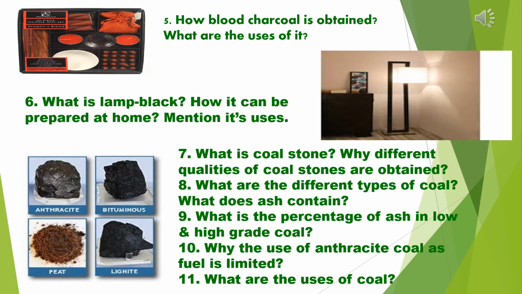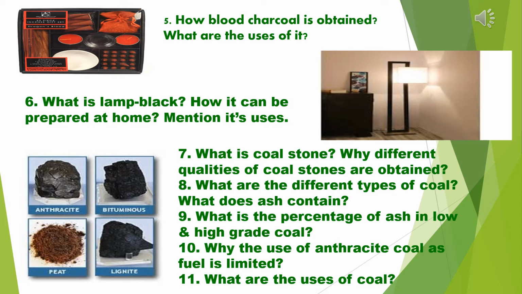Now, next question. What does ash contain? Some ash remains after the burning of coal. It contains SiO2 compound, that is silicon dioxide, and basic substances like Al2O3, that is aluminium oxide, magnesium oxide MgO, and Fe2O3, that is iron oxide.